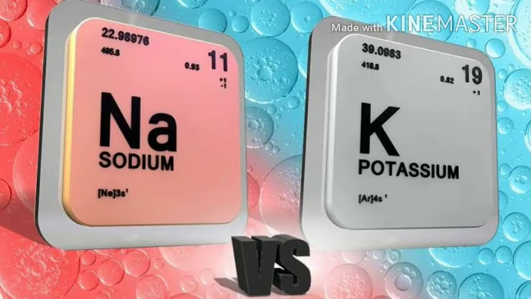There are some exceptions in the case of metals also. That is, metals like sodium and potassium are soft and can be cut with a knife. Generally, metals are hard, but in the case of sodium and potassium, it is very soft. And also, mercury is the only metal which is found in liquid state at room temperature. And these are the exceptions in the case of metals.